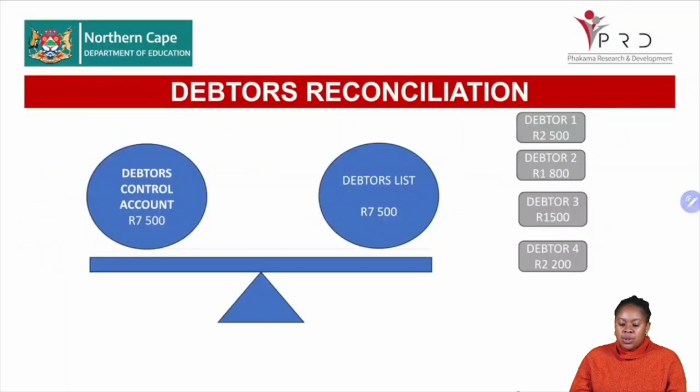When you look at debtors reconciliation, the main aspect is that we are checking that our debtors control account is the same as our debtors list. Now, this is how the accounting equation or accounting cycle process starts.